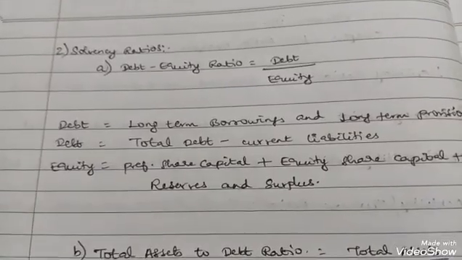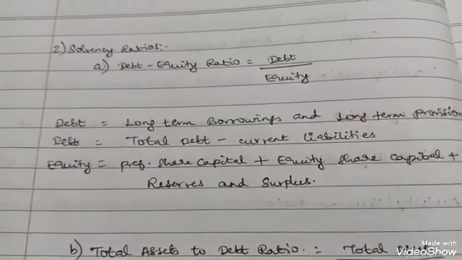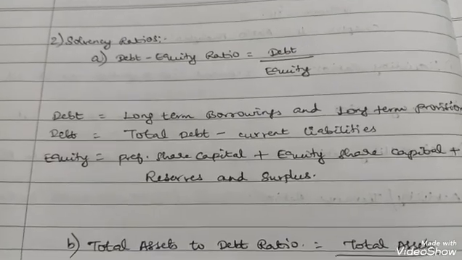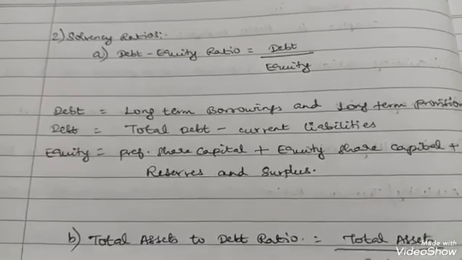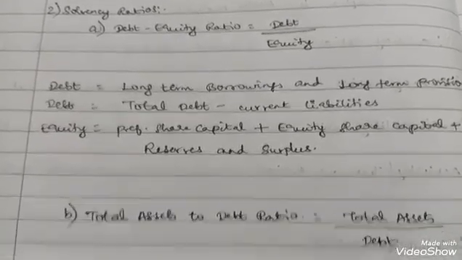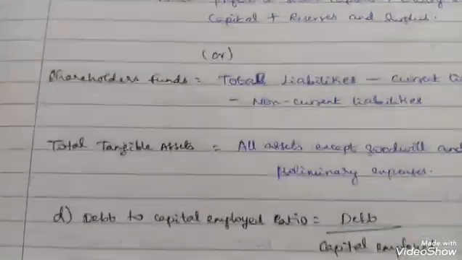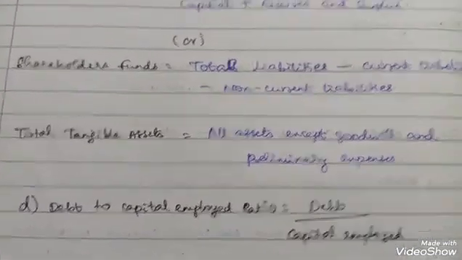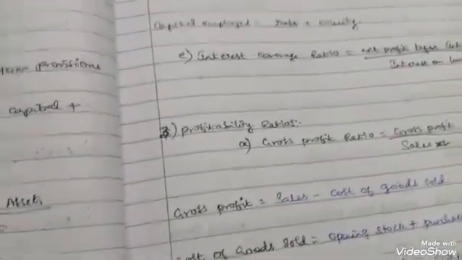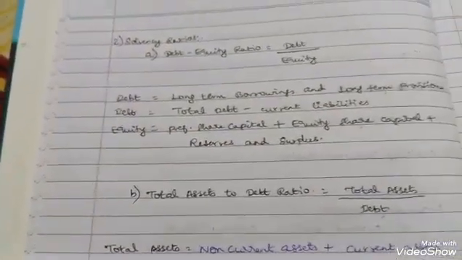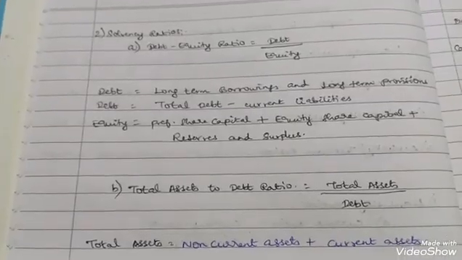Then I'm moving on to solvency ratios. Solvency ratios are of 5 types: debt equity ratio, total assets to debt ratio, proprietary ratio, debt to capital employed ratio, interest coverage ratio. Okay, so debt equity ratio formula will be debt by equity.